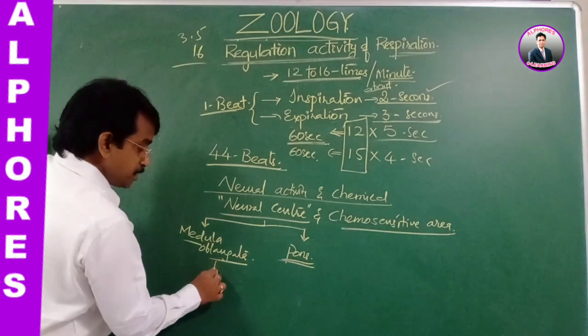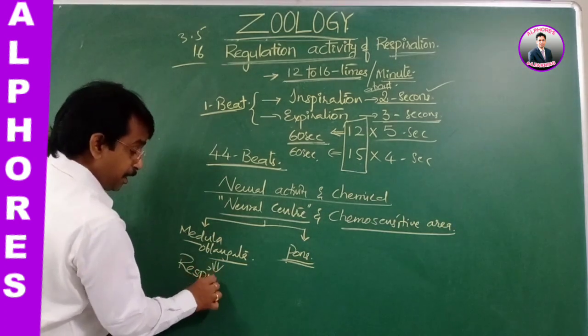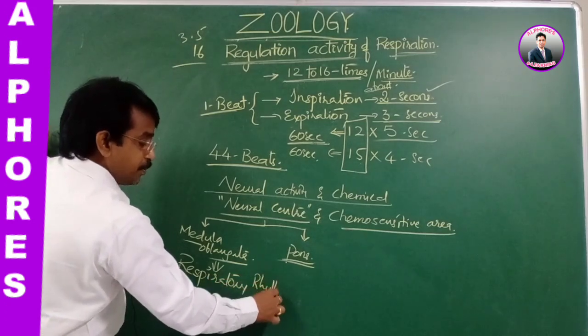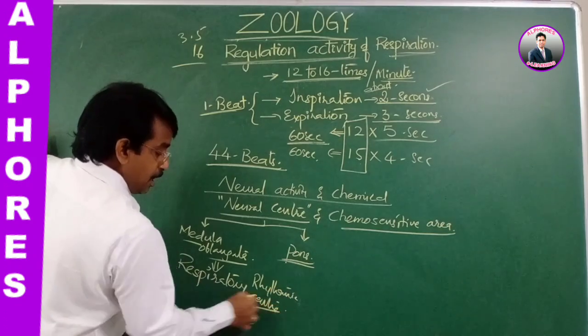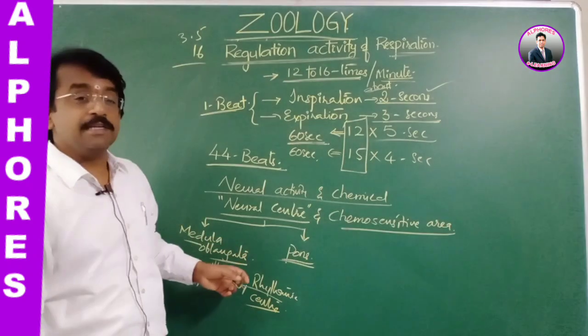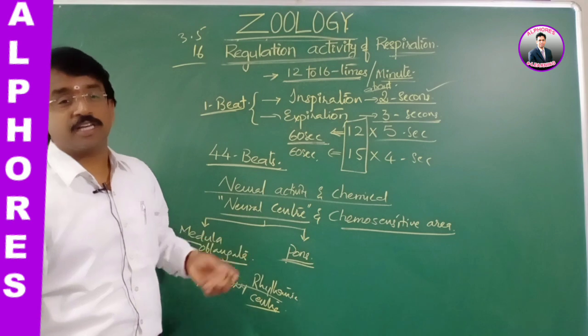In the beginning we have seen, recall your memory, inhalation and exhalation are regulated by means of the respiratory rhythmic center, which is present close to the medulla oblongata. The respiratory rhythmic center is responsible for the regulation of inhalation and exhalation.